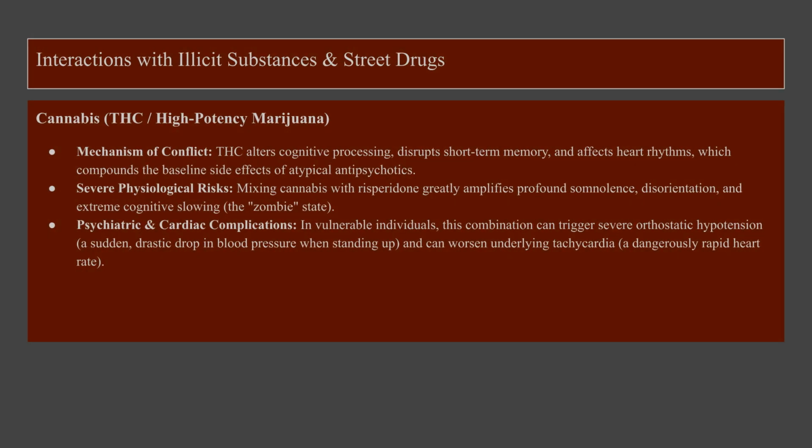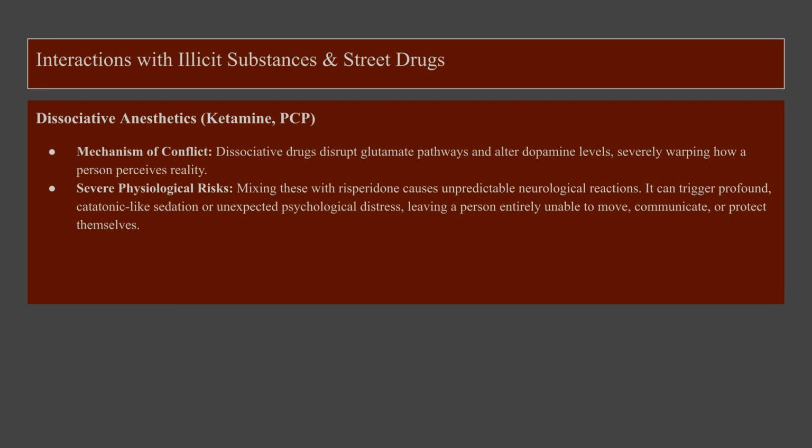In summary, understanding the complex interactions and physiological impacts of risperidone is essential for safety. Prioritizing proper medical oversight and accurate diagnostic testing is the most effective way to manage the risks associated with this medication. When considering interactions with illicit substances like dissociative anesthetics, such as ketamine or PCP, the risks are severe. These substances disrupt glutamate pathways and alter dopamine levels, which, when mixed with risperidone, can trigger unpredictable neurological reactions, including profound sedation or an inability to communicate.